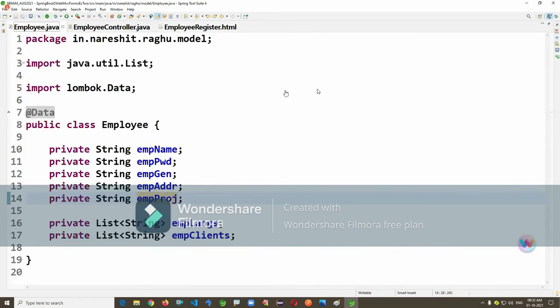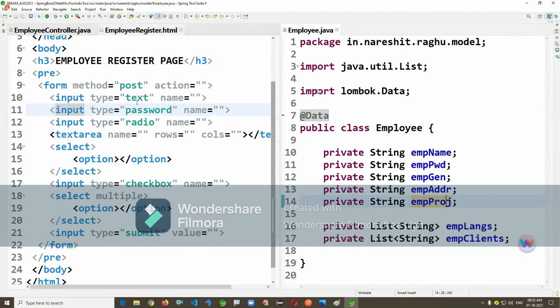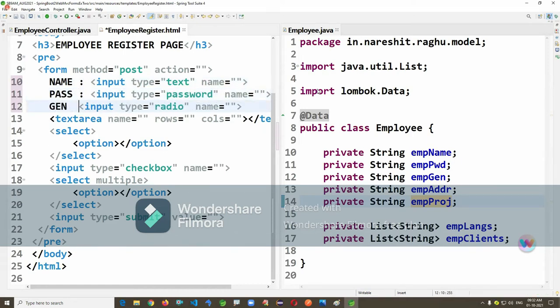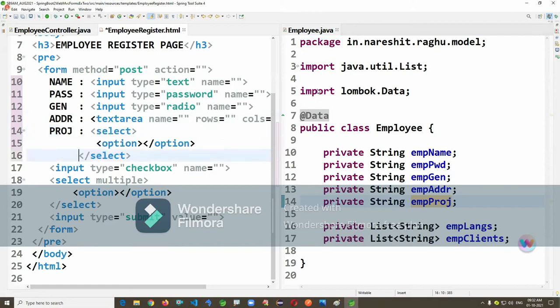Okay, I just want to bind with the employee here. First one, name. It's a password. Gender, address, project, languages, clients. Like this, I'm writing.